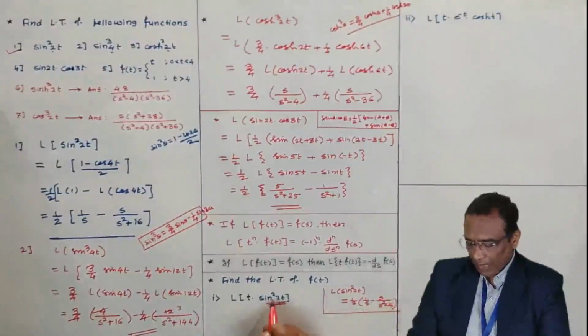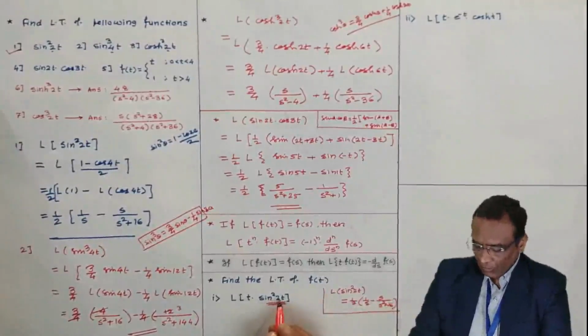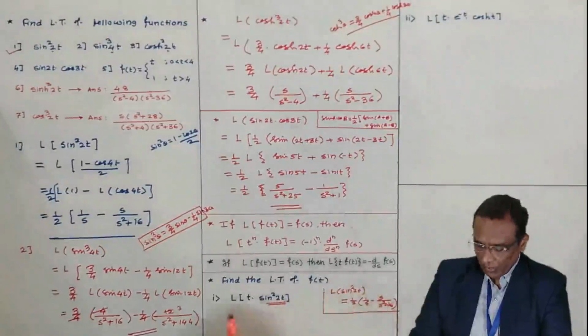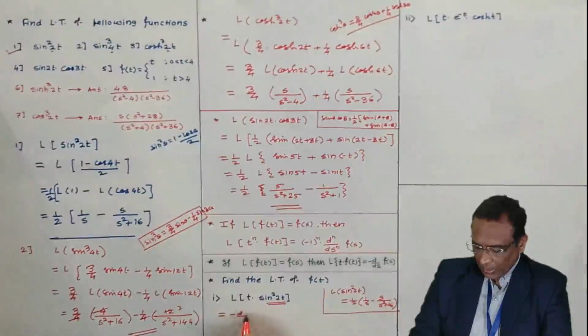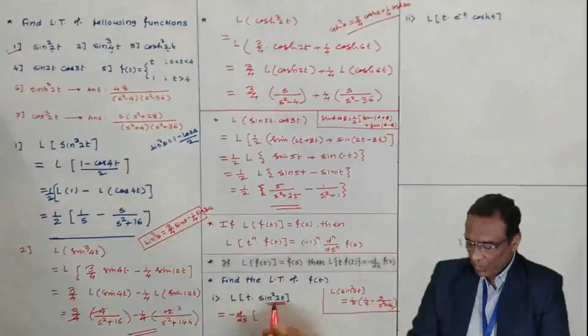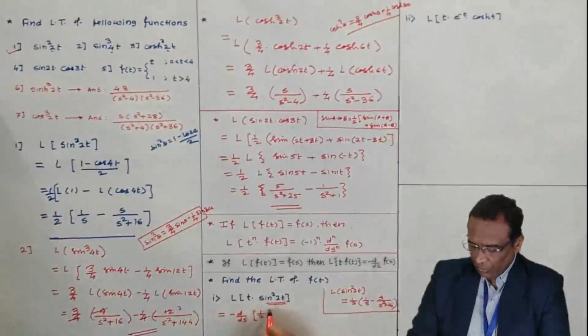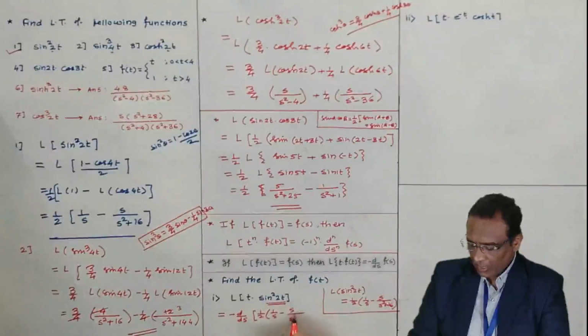So once you get the Laplace transform of this, use this formula: minus d/ds of the Laplace transform of sin square 2t, which is 1 by 2 (1 by s minus s by s square plus 16).